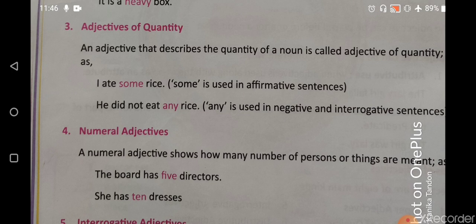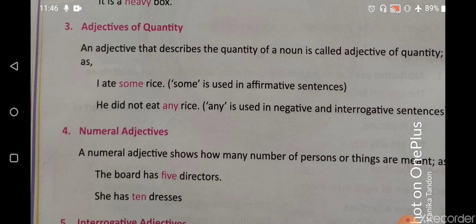First example is I have some money in my pocket. From this sentence you can easily find out that I don't know the exact number of the money I have in my pocket. It can be 10 rupees, it can be 20, it can be 50, it can be 100 or 1000 or 500. All right, we don't know the exact amount. But in numeral adjective I will say I have 50 rupees in my pocket. So in numeral adjectives we know the exact number.